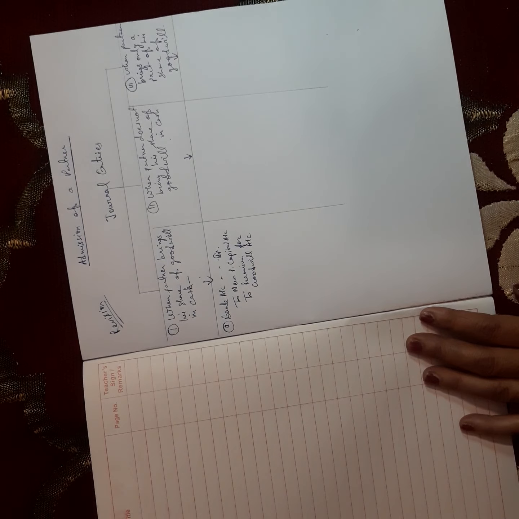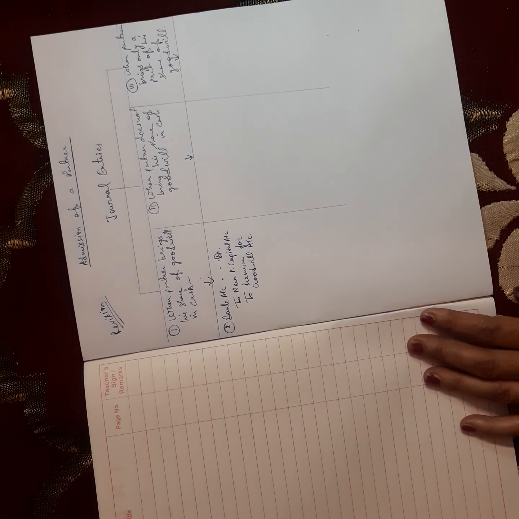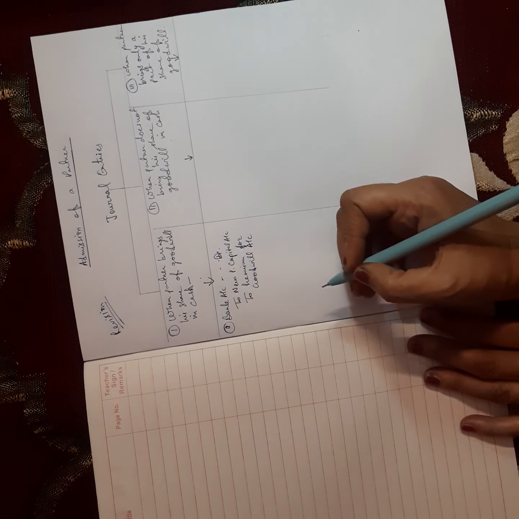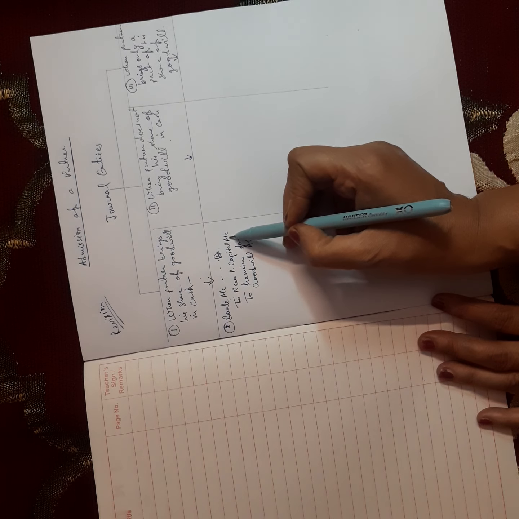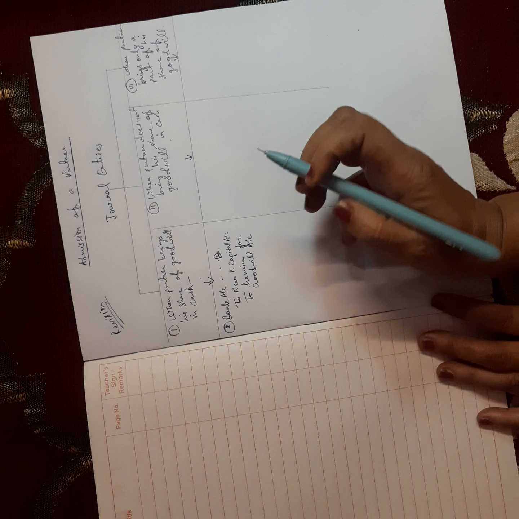What is premium for goodwill? Premium for goodwill is the amount of goodwill which the new partner brings as his share of goodwill, because the firm's goodwill is generated by the old partners by their hard work over the years. So when a new partner joins the firm, from the next year he will also get a share of the goodwill, so he needs to pay the premium. So the first journal will be bank account debit to new partner's capital account, to premium for goodwill account.